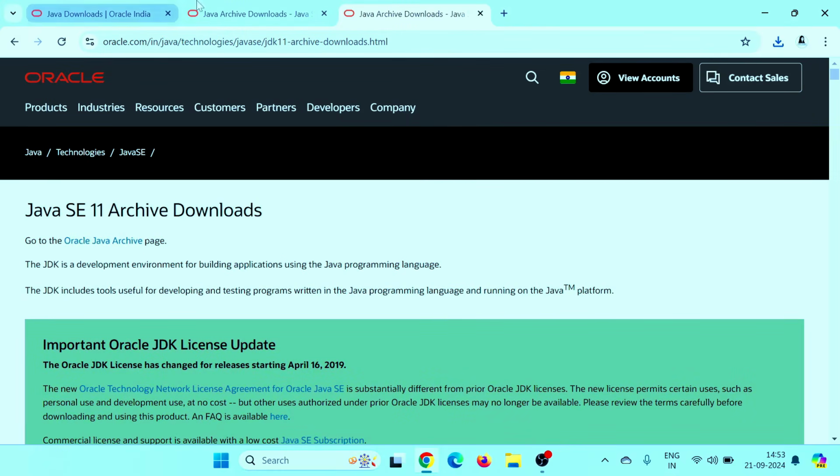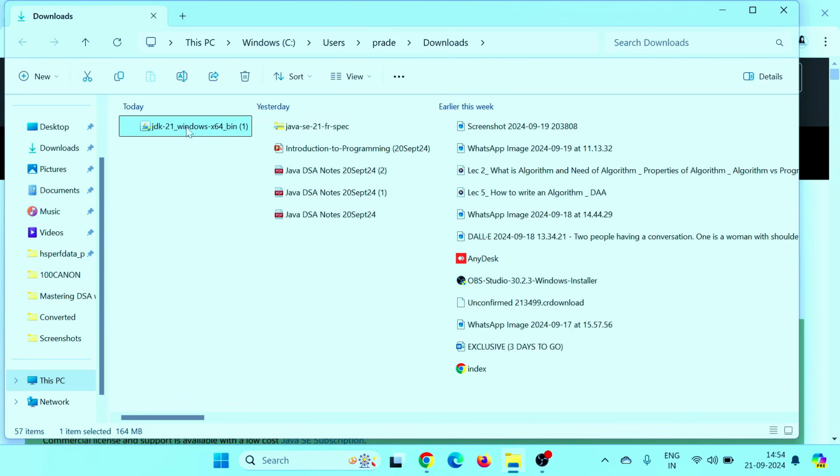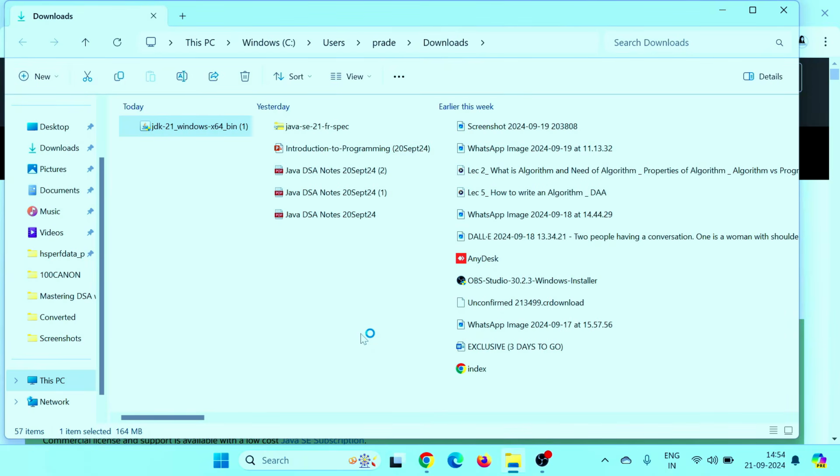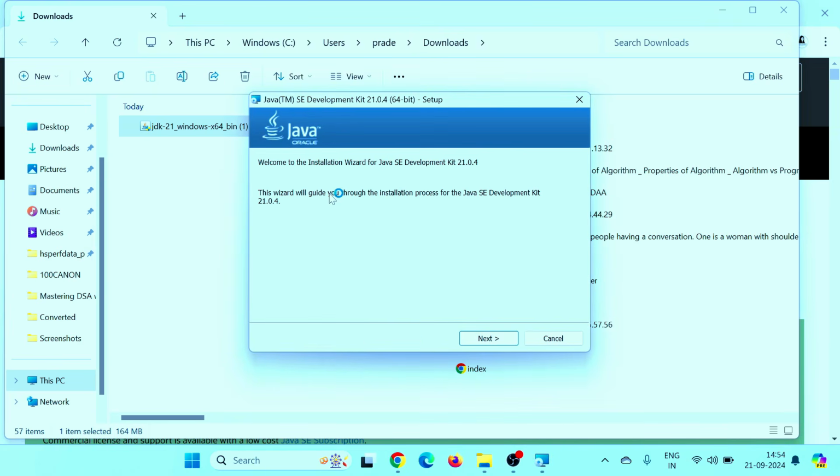Okay, fine. Now our download is almost done. In Downloads, we have this JDK 21 file. Just double-click on this and run it. Install this. Click on yes, and it will take some time. Just click on next.